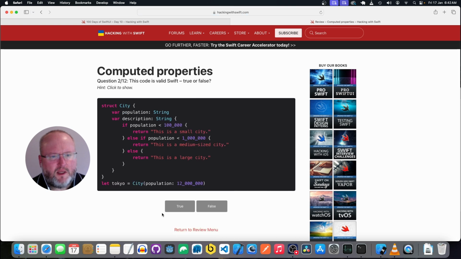Okay, we have a struct city with a property population, which is a string, and description, which is a string. If population is greater than 100,000, this is a small city. If it's less than a million, this is a medium-sized city. Otherwise, this is a large city. We've got Tokyo City, population 12 million, so it's going to return this as a large city. Yeah, this looks valid. Oh, it's a string. Okay.